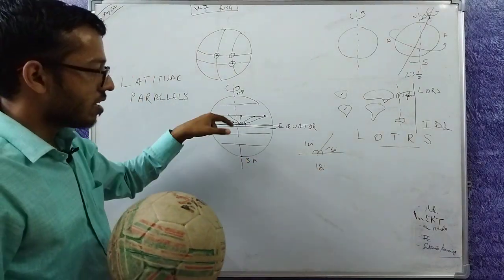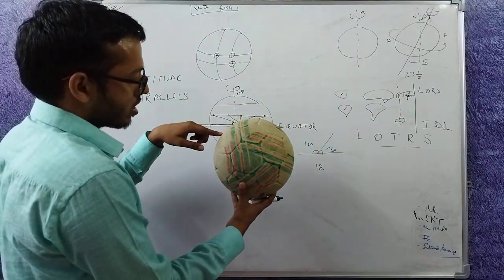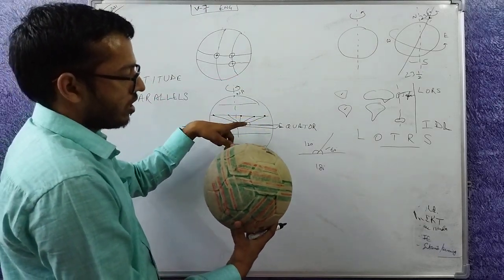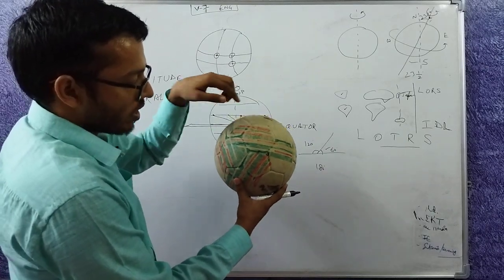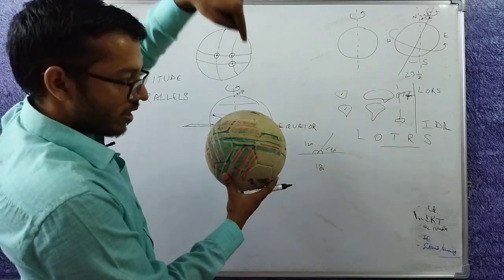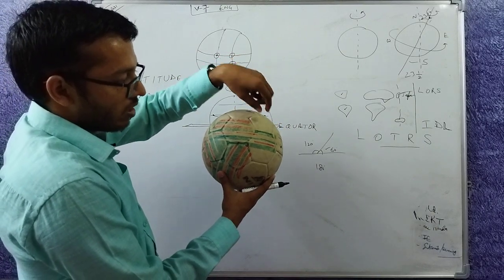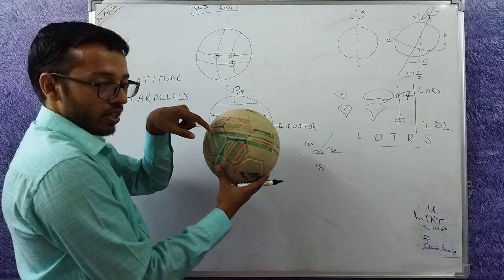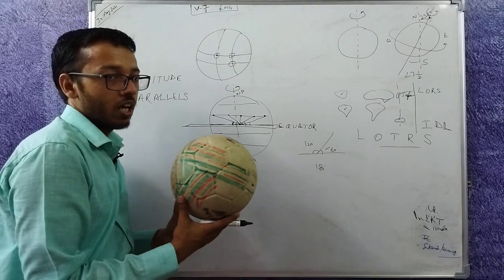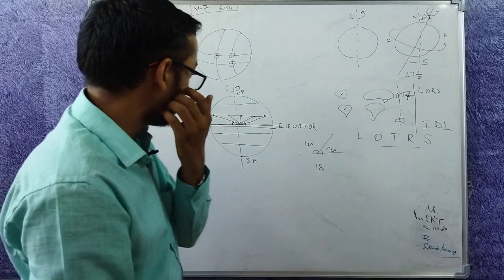How do they subtend the same angle? This is the equatorial plane, and these are the points. As you can see, in two dimensions it looks like they subtend different angles, but actually these points subtend the same angle at the center. Just connect this point in your mind to the center of the earth, the center of this football. Inside it, you will see that all these points subtend the same angle. This measure of the angle becomes the latitudinal measure.